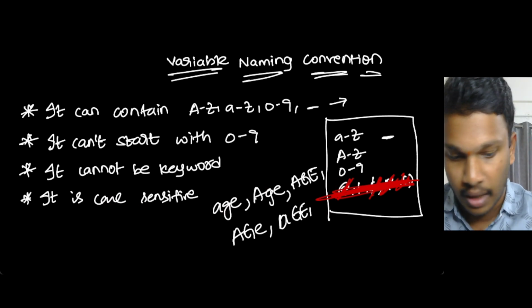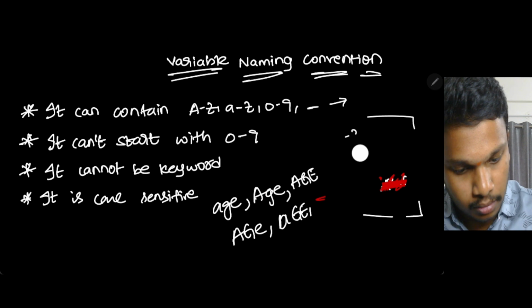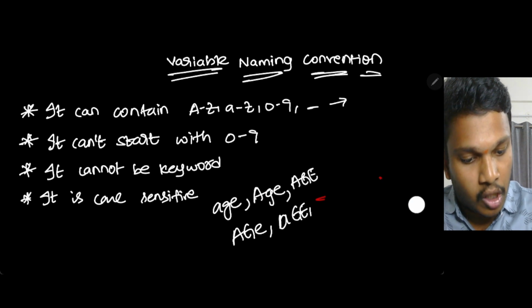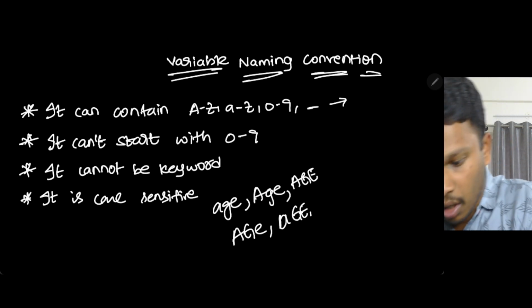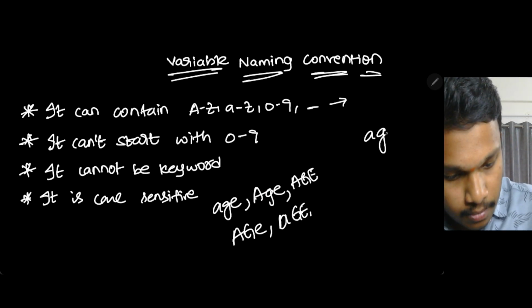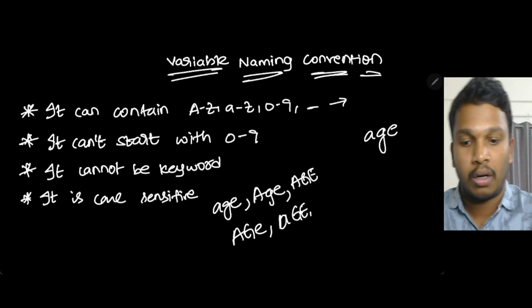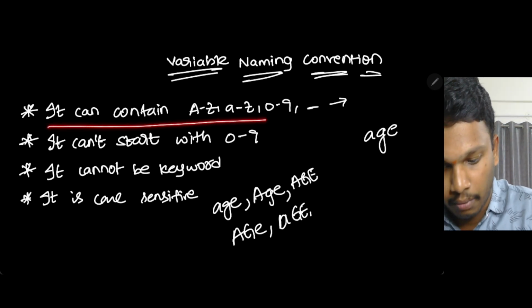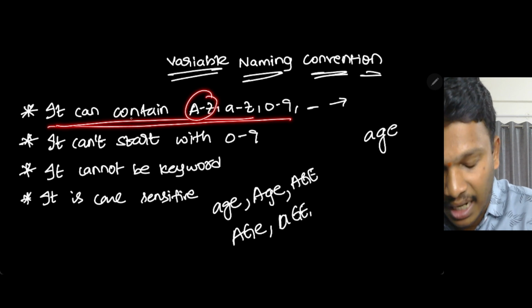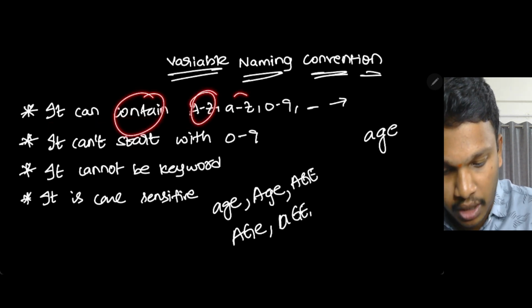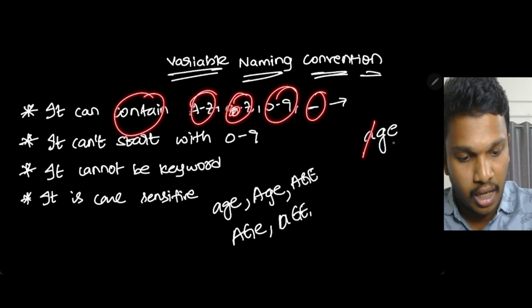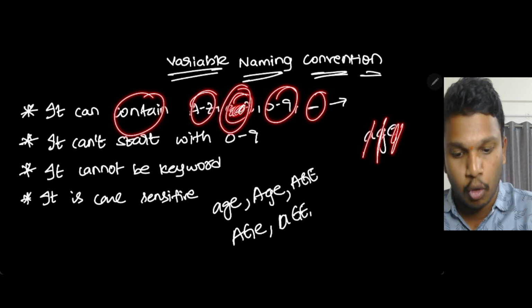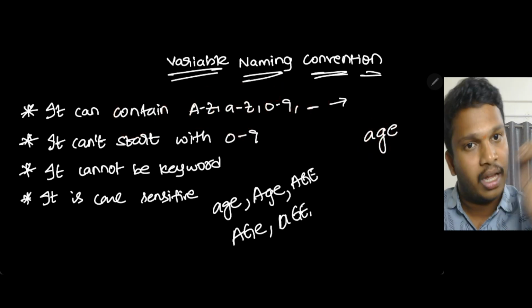So let us do some small exercises. Computer will not apply any technology or intelligence, it will just follow the rules that the scientists gave. For example, age, is it a variable or not? First rule, it can contain capital A to Z, small a to z, 0 to 9, underscore. A is allowed, G is allowed, E is allowed, both belong to the second category. 100% correct.